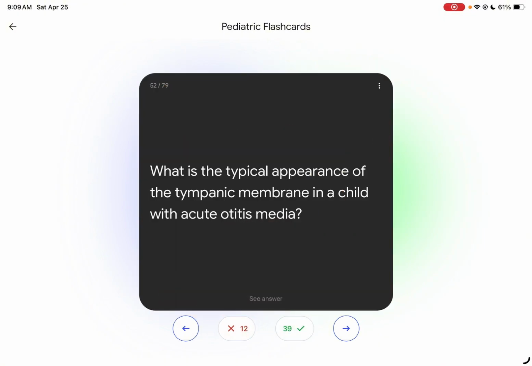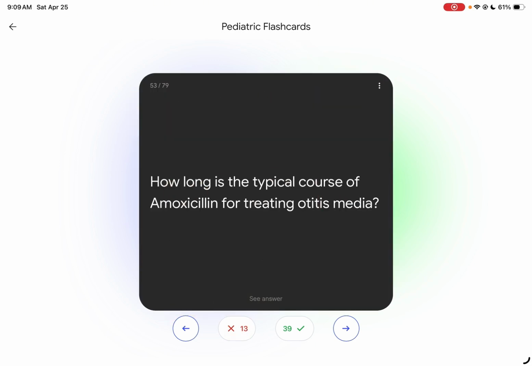What type of appearance of the tympanic membrane is seen in a child with acute otitis media? Red and bulging tympanic membrane. How long is the typical course of amoxicillin for treating otitis media? Earlier I did not know the treatment for otitis media, but it's 10 to 14 days.